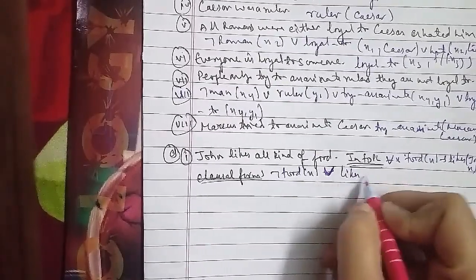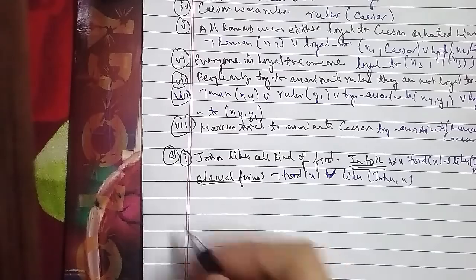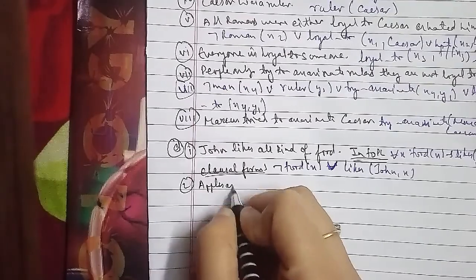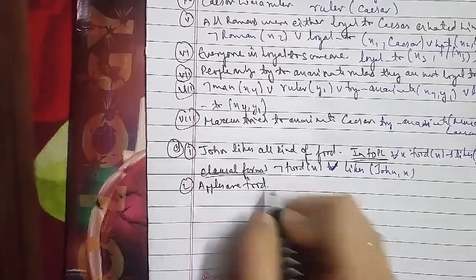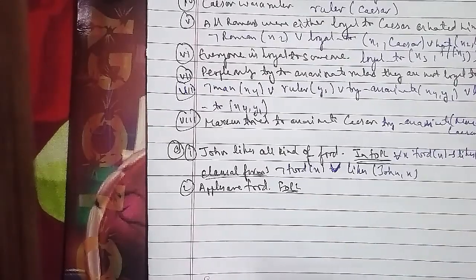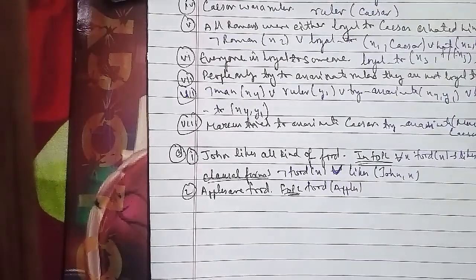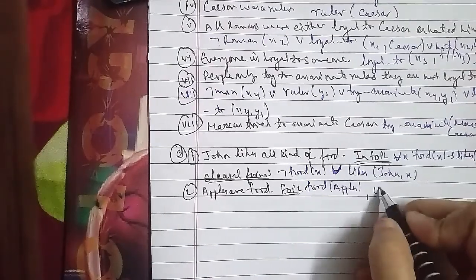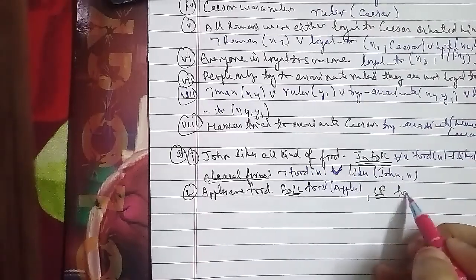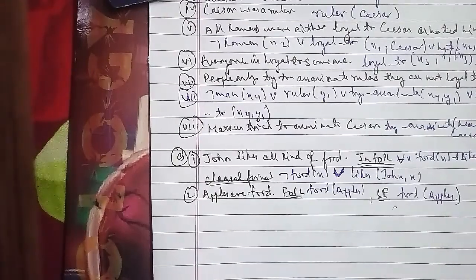The fourth sentence is: Ram likes everything John likes. In FOPL, that is: for all x, likes(John, x) implies likes(Ram, x).